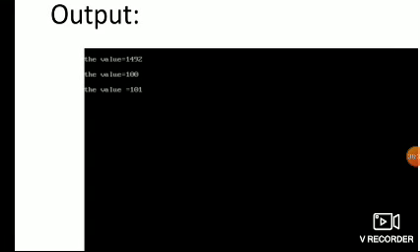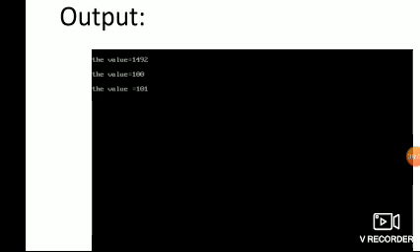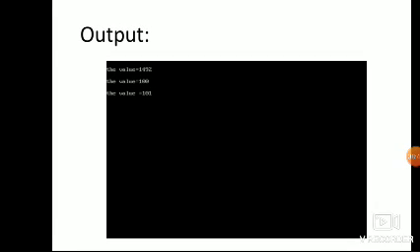So first we get the address value 1492 and the value 100, and next you get 101.